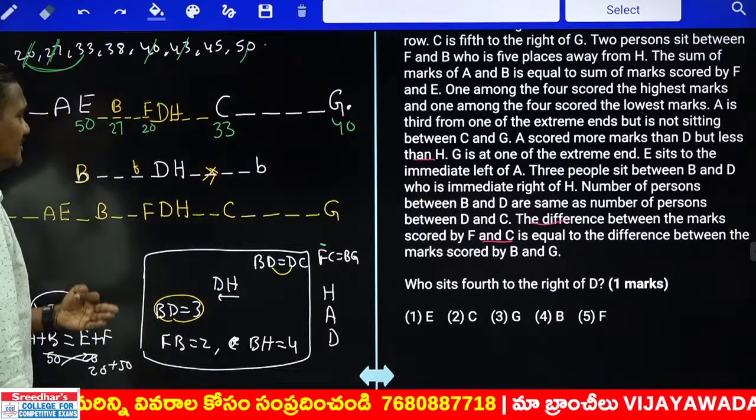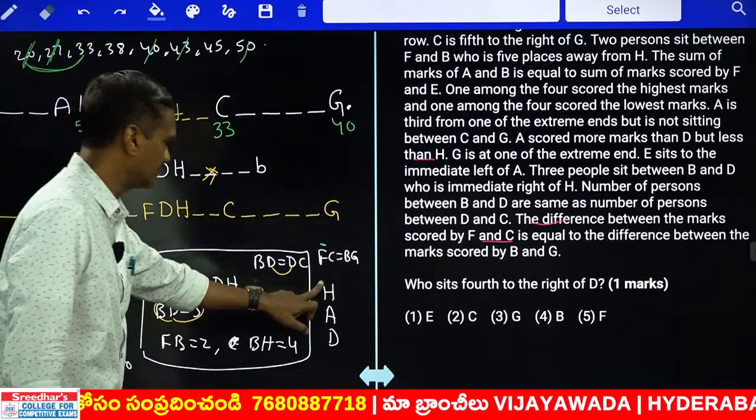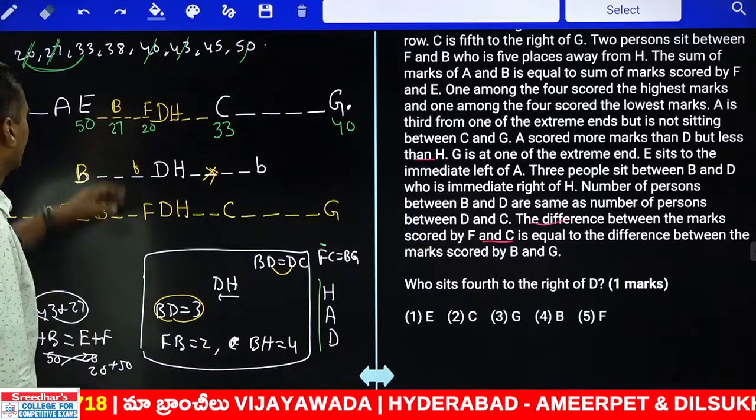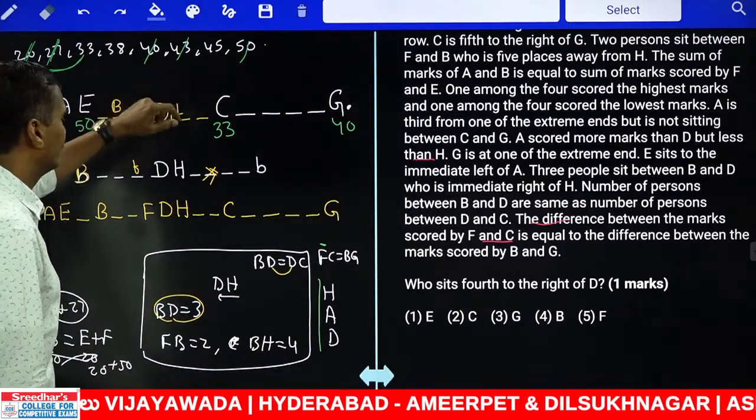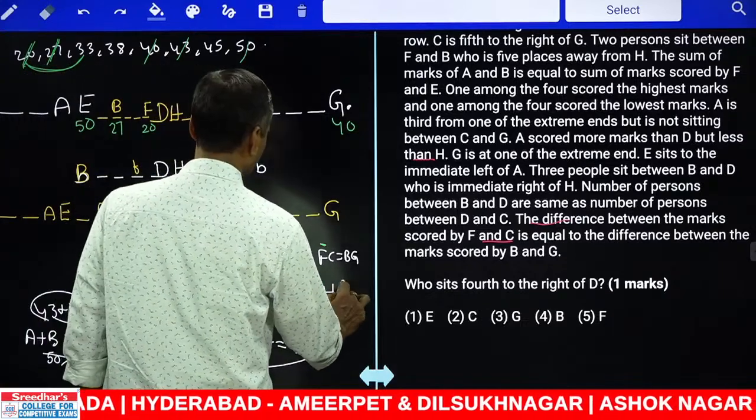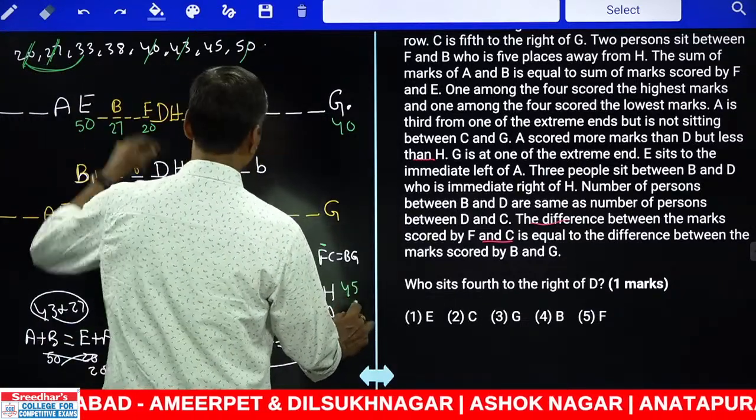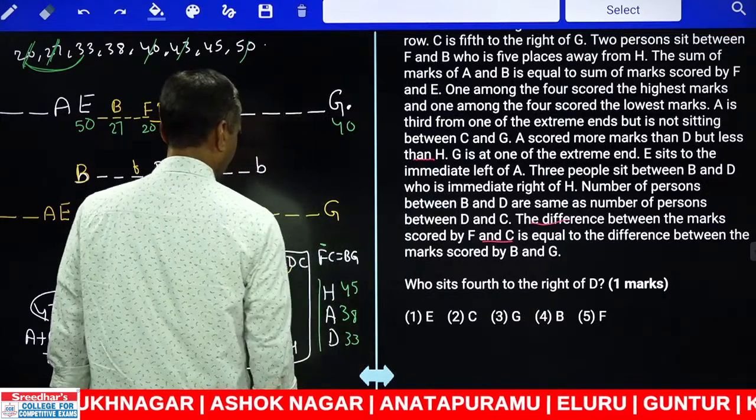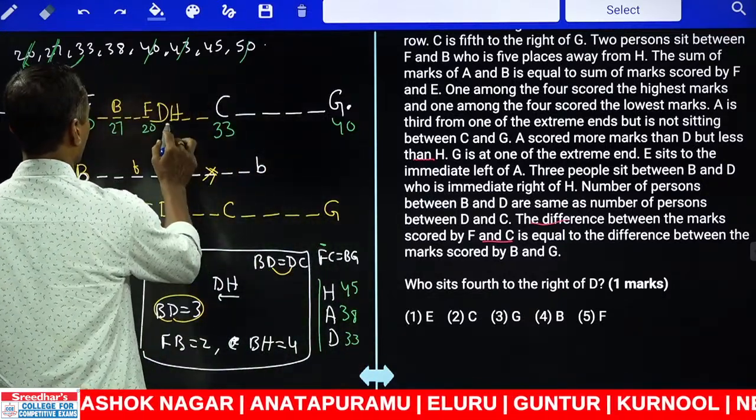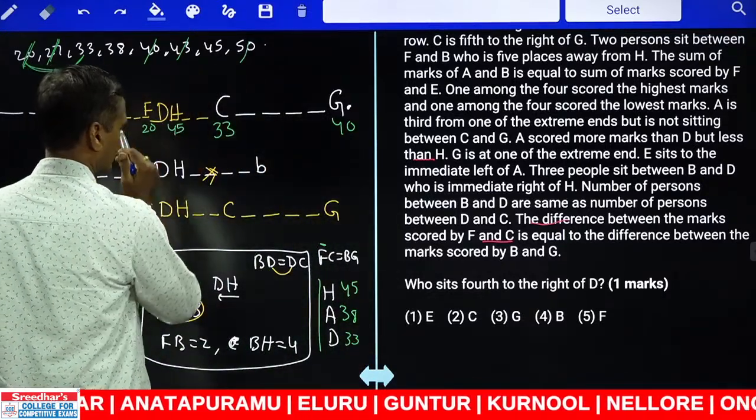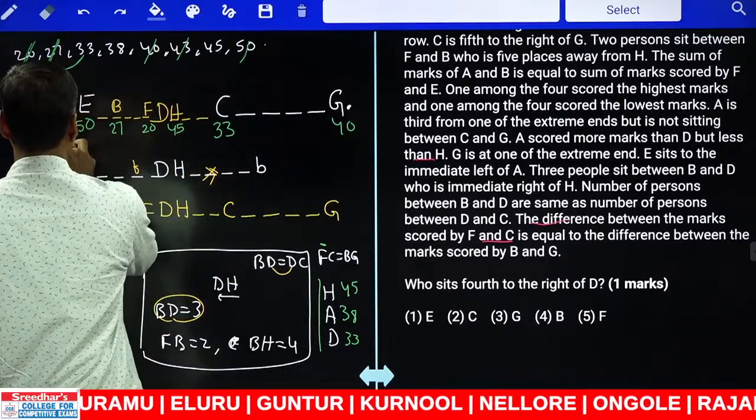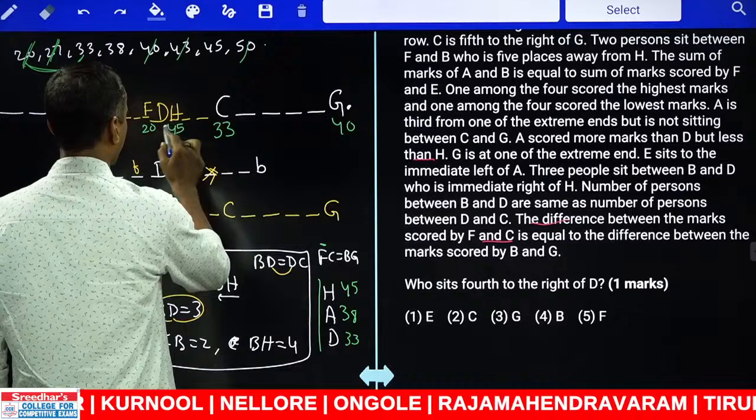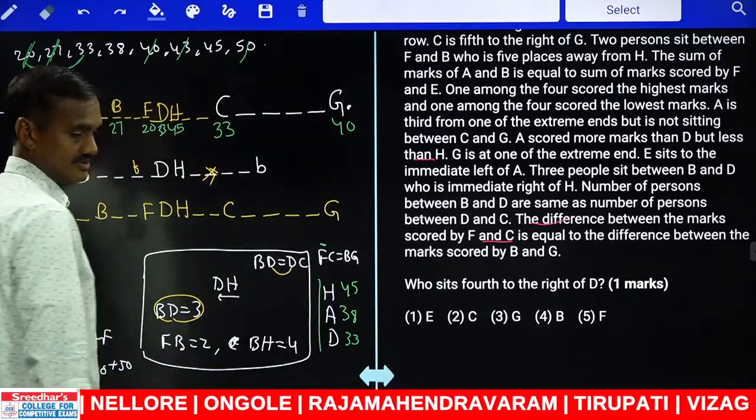Then the remaining 3 numbers, how should they be? H is greater than A, which is greater than D. Remaining 3 numbers are 33, 38, 45. Among these, H is 45, A is 38, and D is 33. Clear? H is 45, A is 38 and D is 33. Now this is the final number we have.